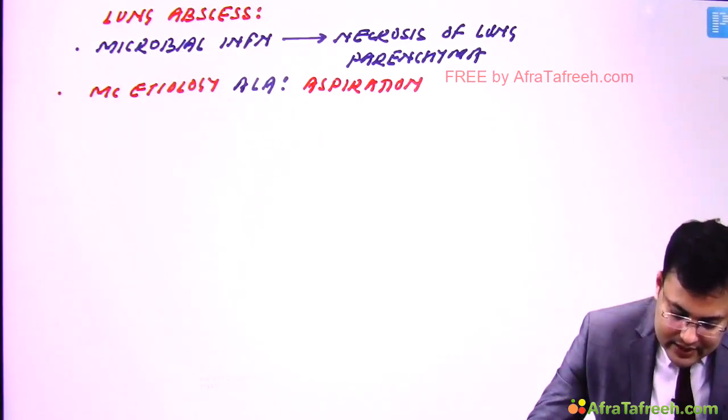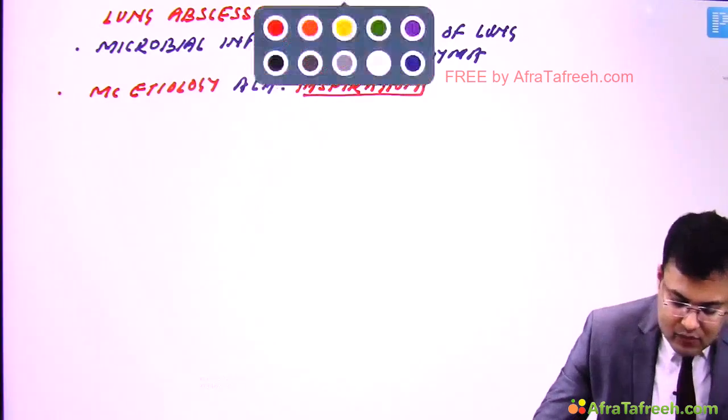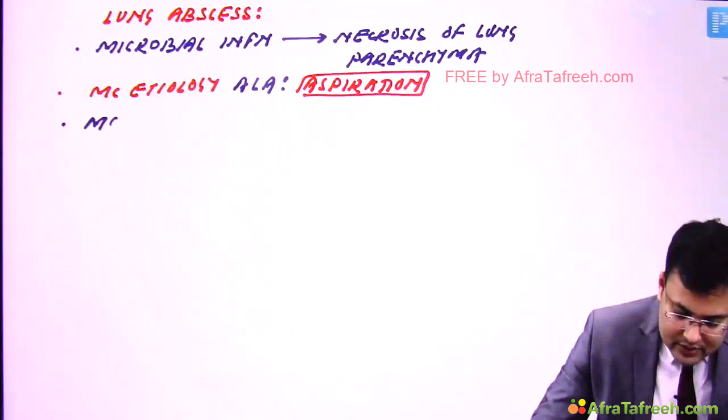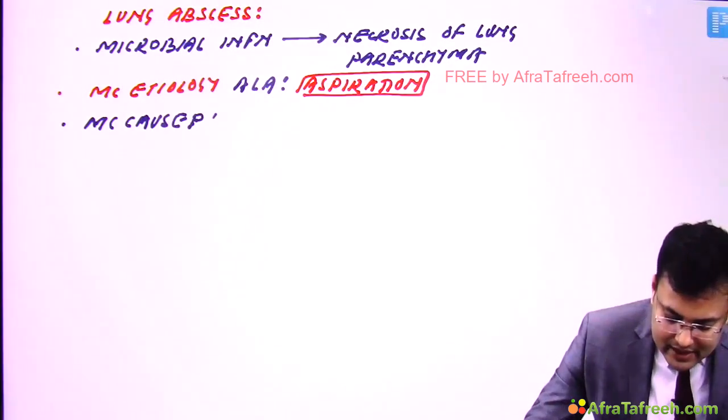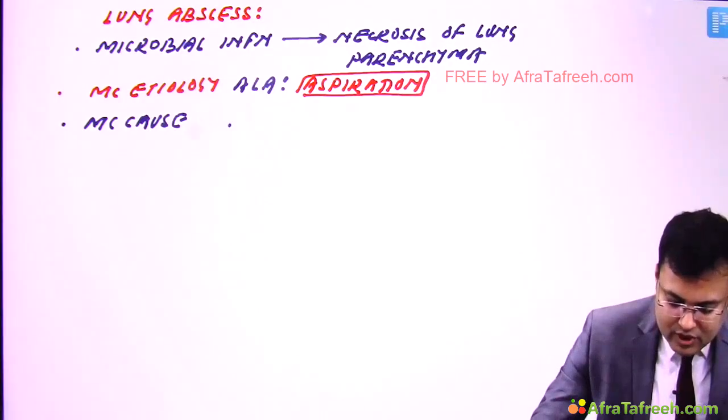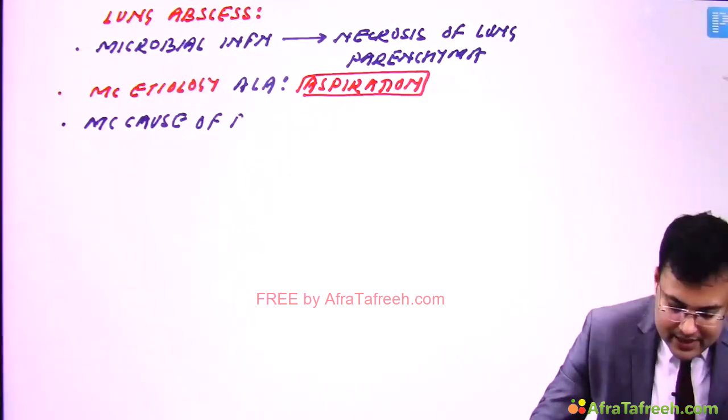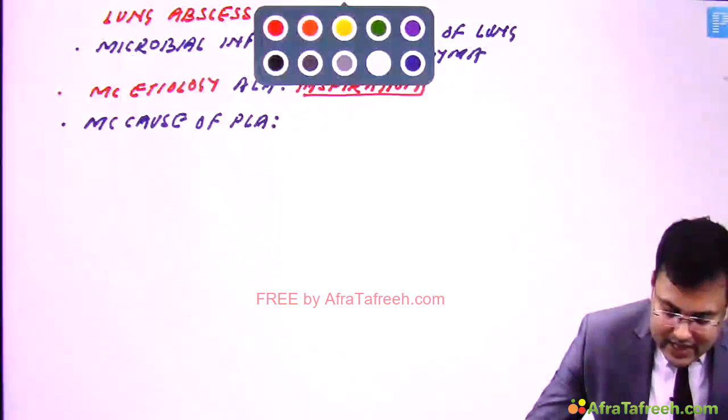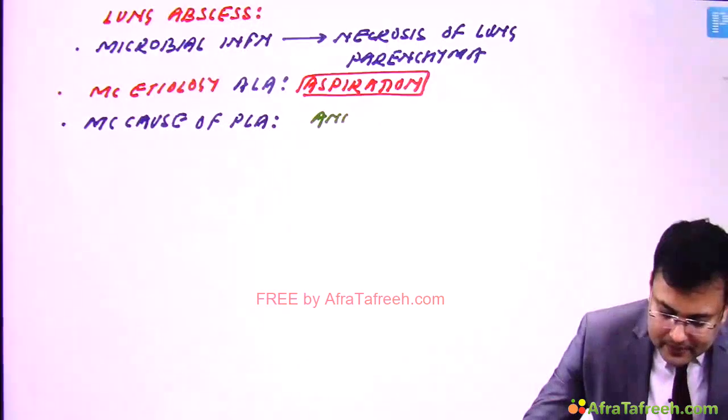Clear? Aspiration. And what is the most common cause of primary lung abscess? These are anaerobes. Clear?